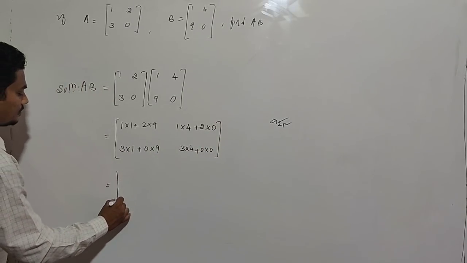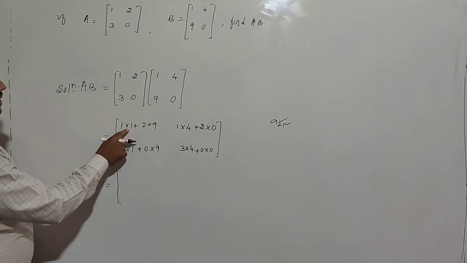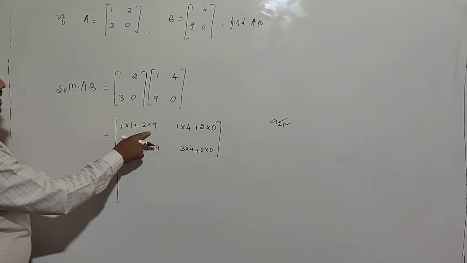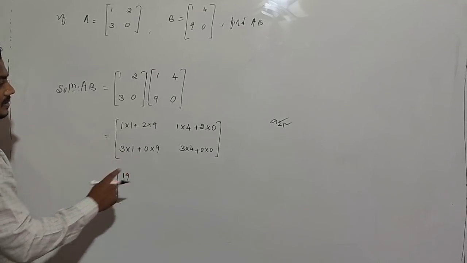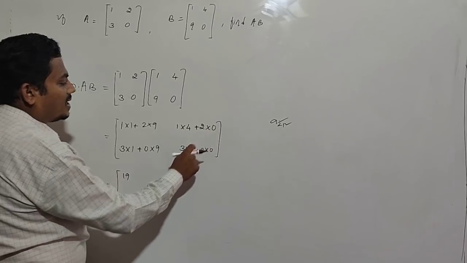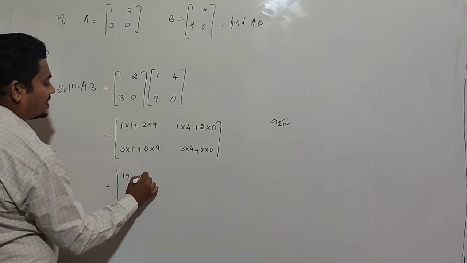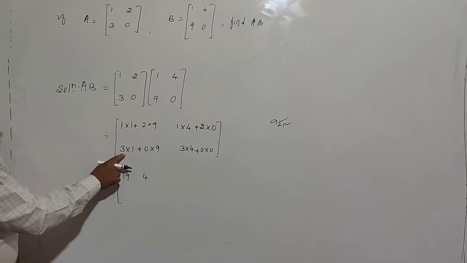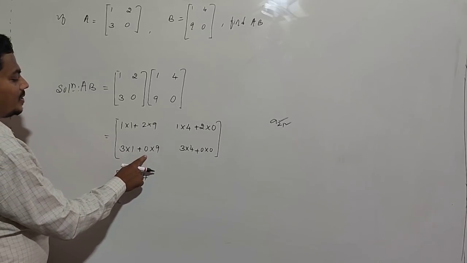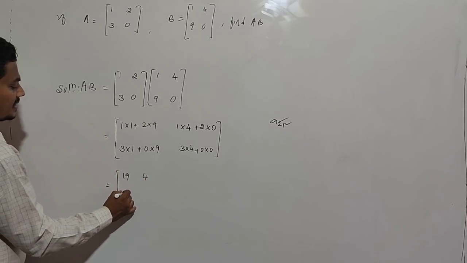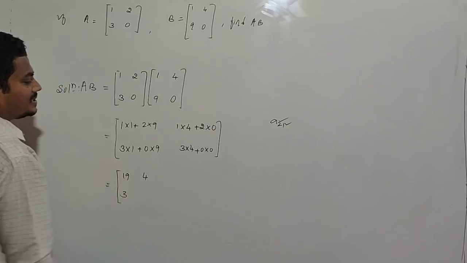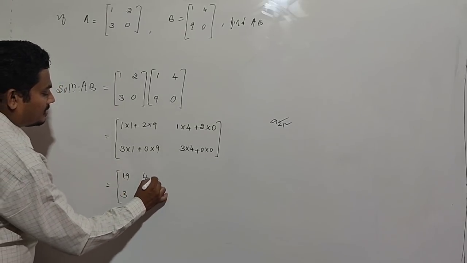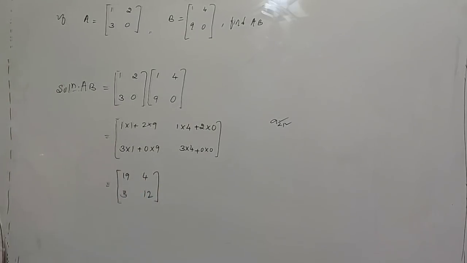Next, 1 into 1 is 1, plus 2 into 9 is 18, 1 plus 18 is 19. 1 into 4 is 4, plus 2 into 0 is 0, so 4. Next, 3 into 1 is 3, plus 0 into 9 is 0, so 3 only. 3 into 4 is 12, plus 0 into 0 is 0, so we get 12. It is A into B, matrix AB.